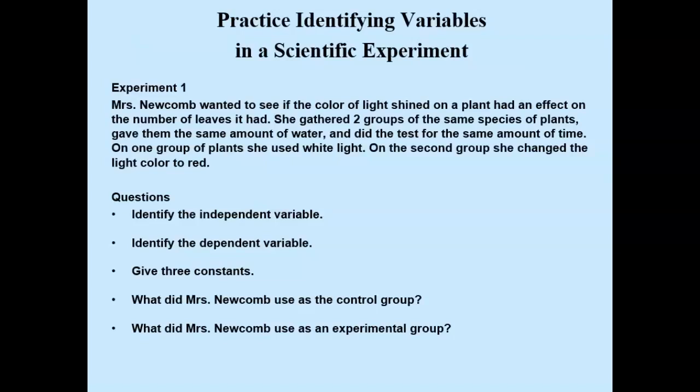So let's look at this first experiment. Miss Newcomb, in life science, wanted to see if the color of light shined on a plant had any effect on the number of leaves it had. She gathered two groups of the same species of plants, gave them the same amount of water, and did the test for the same amount of time. On one group of plants, she used white light. On the second group, she changed the light color to red. Consider the following questions. Hit pause and come up with some answers.